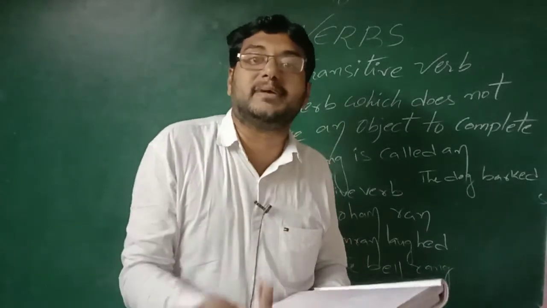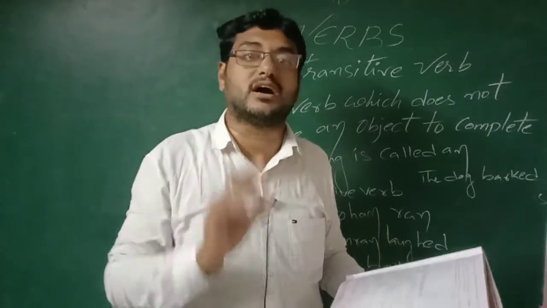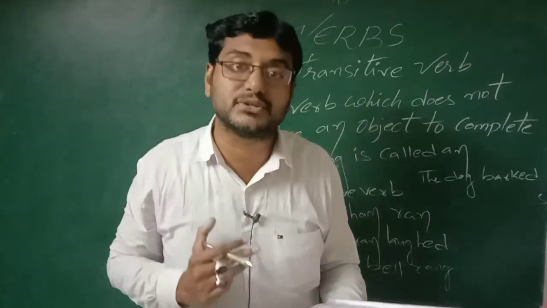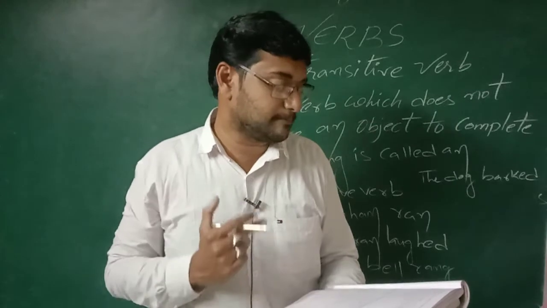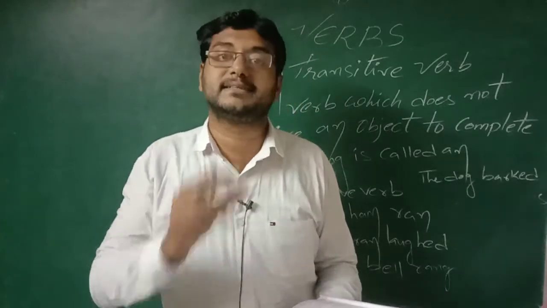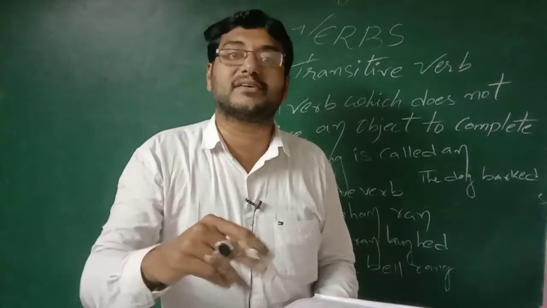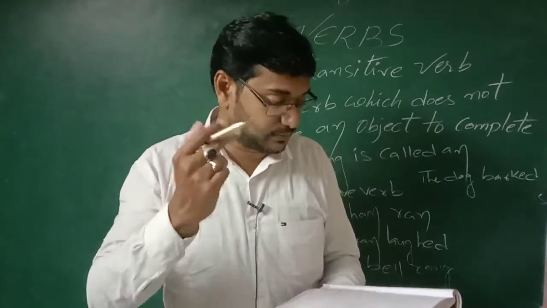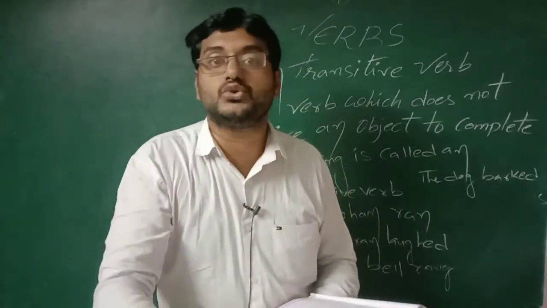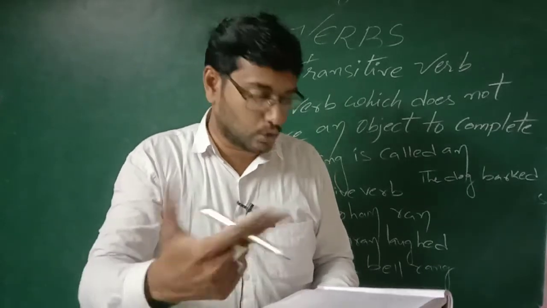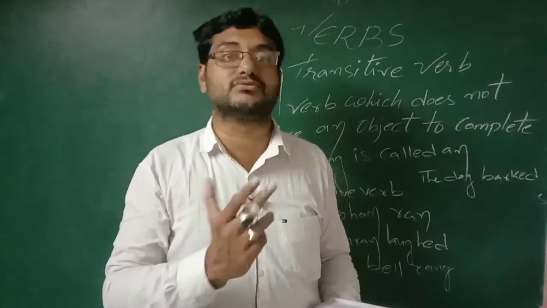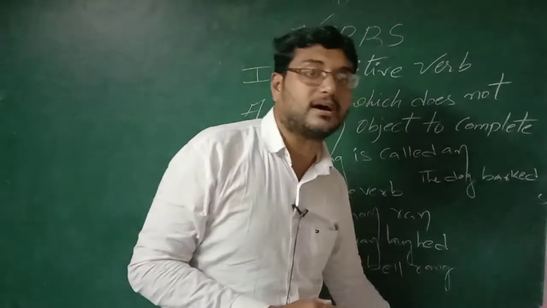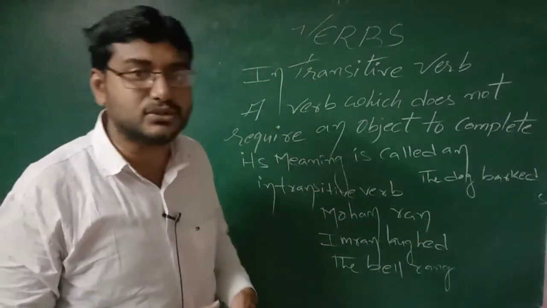Neha is swimming. No object is mentioned. So intransitive verb. Next example, they sang. They sang what? No object. Intransitive verb. And it continues: they danced too. No object. So intransitive verb. So these are a few examples of intransitive and transitive verbs.